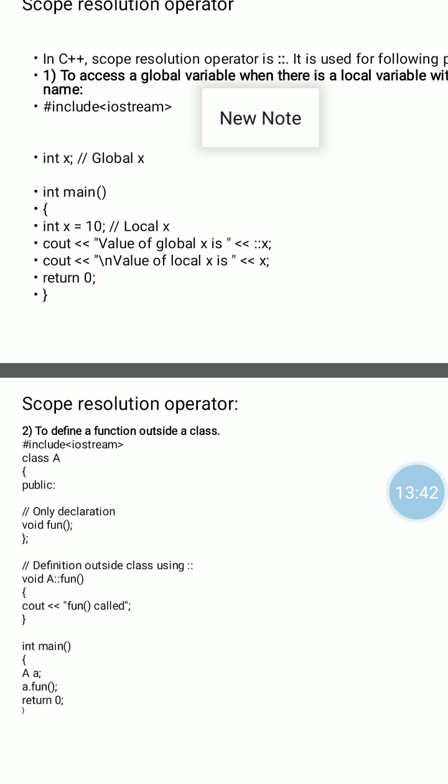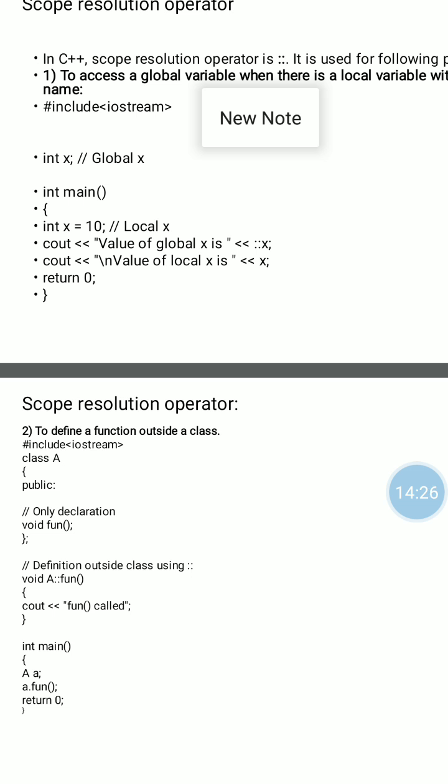After that, the main function body starts. Here we declared the x variable again, but this x variable is declared inside the main function, so this x is a local variable. Using the scope resolution operator, we access or use the global variable inside the local function body.